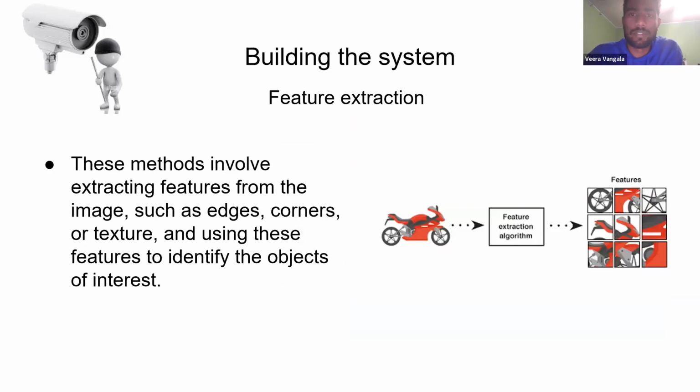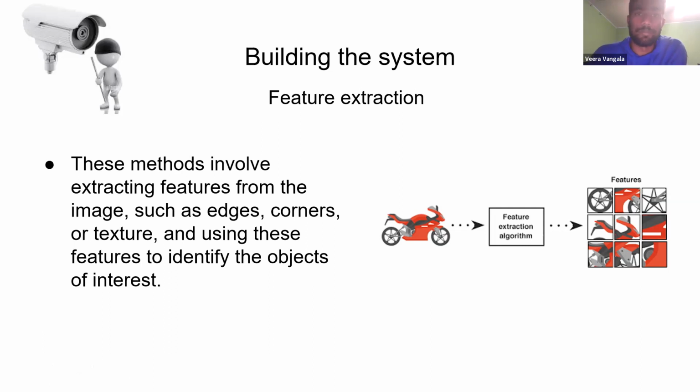So now let's see the feature extraction. When we get the object, we are going to distinguish the object based on different features. Like if we're going to detect the bike, is it going to be detected by wheels or the mirror or something like that? If we are catching a man, we have to catch the man with the mask or something like that. So it basically catches the edges, corners, and textures of the image being processed.